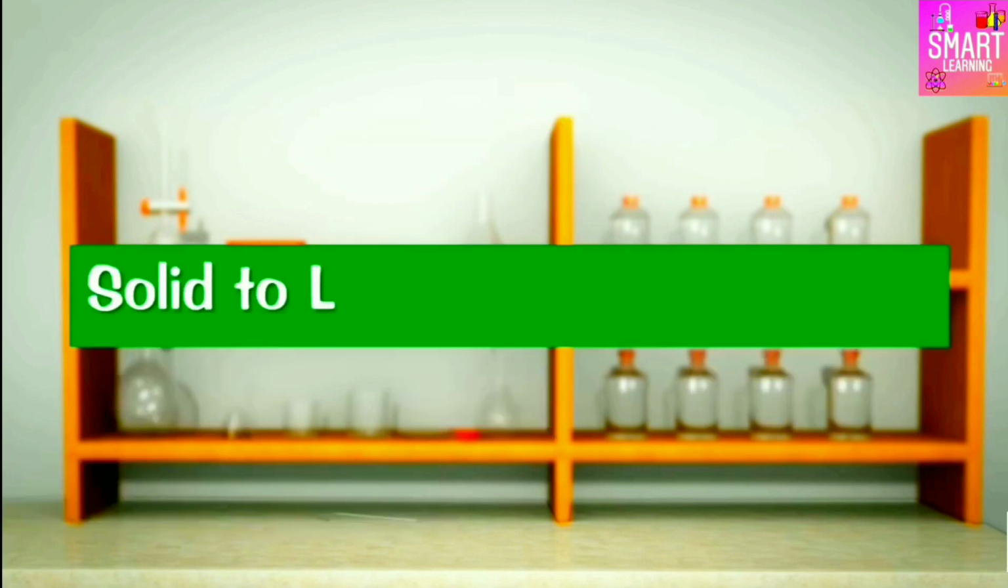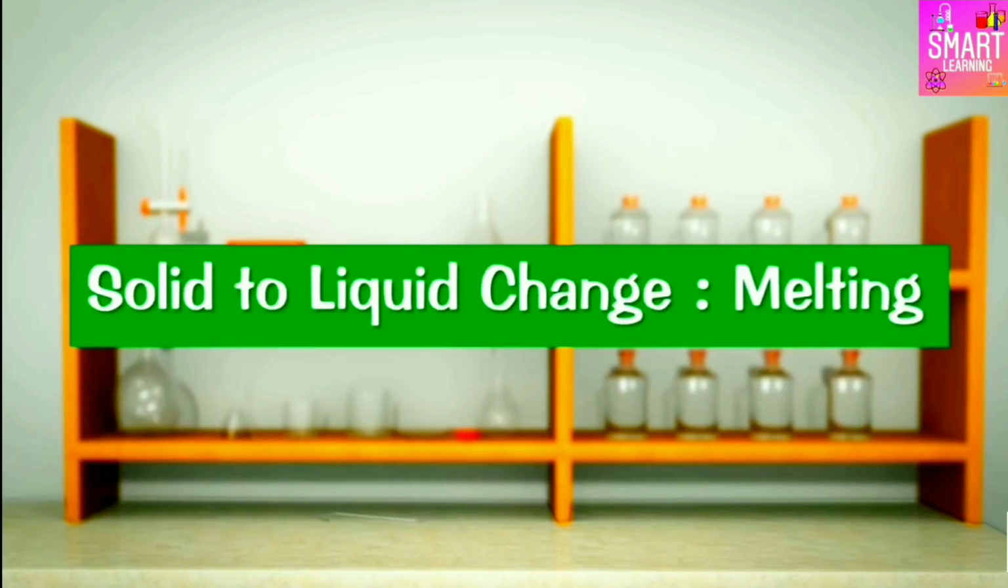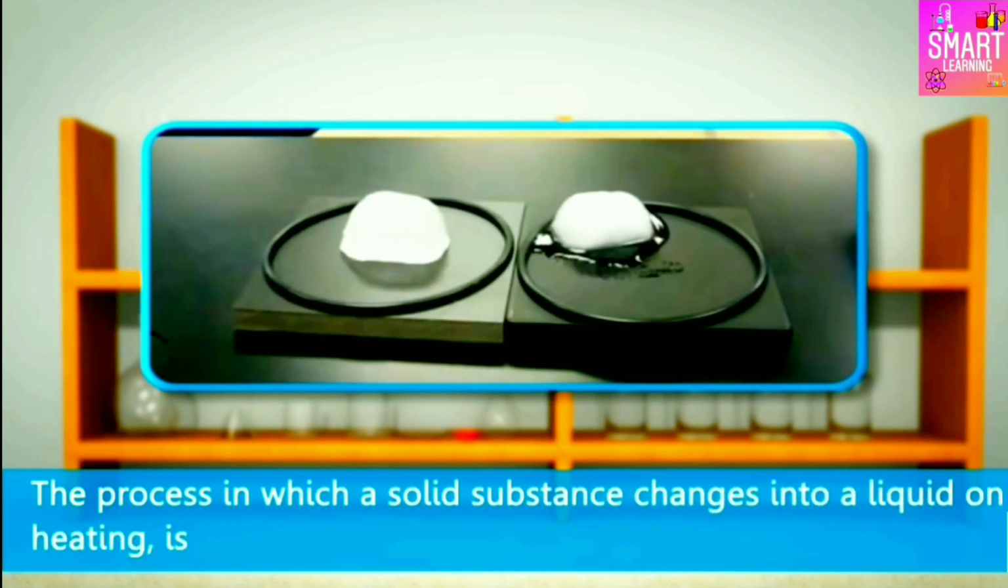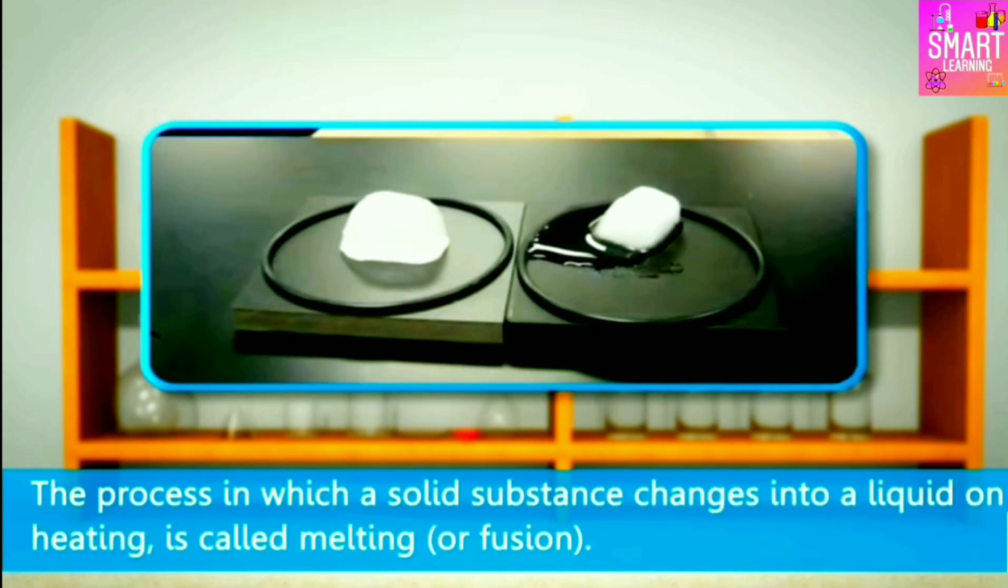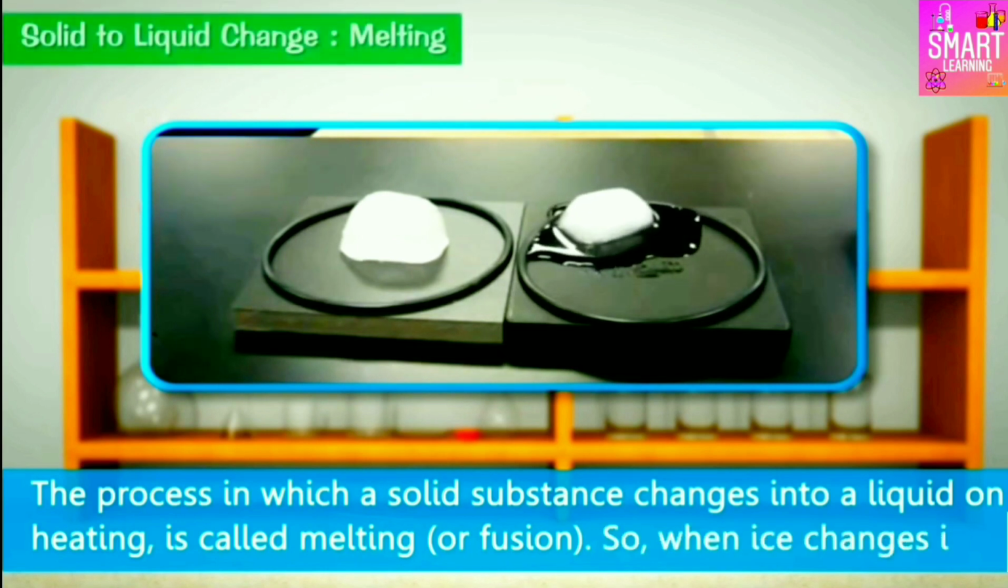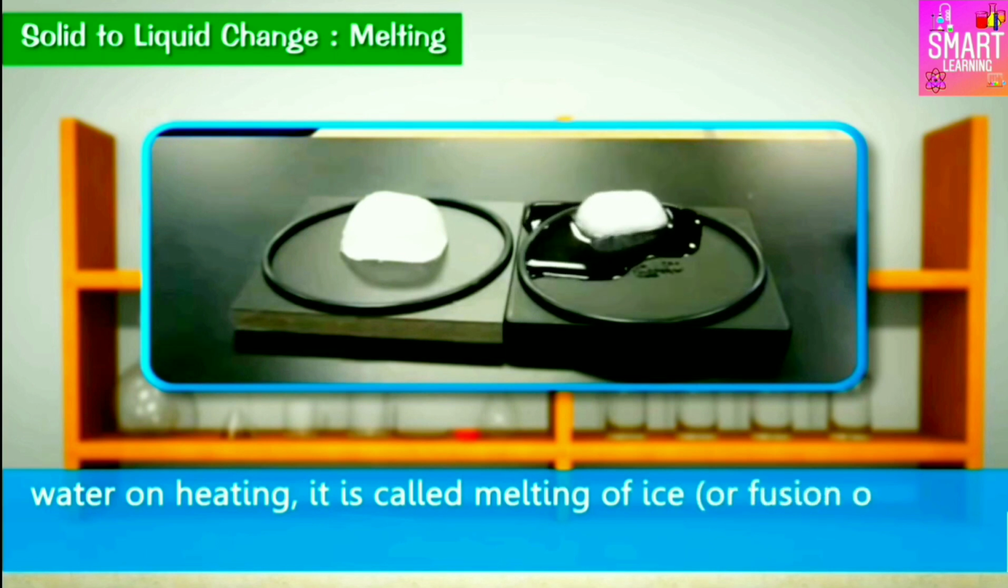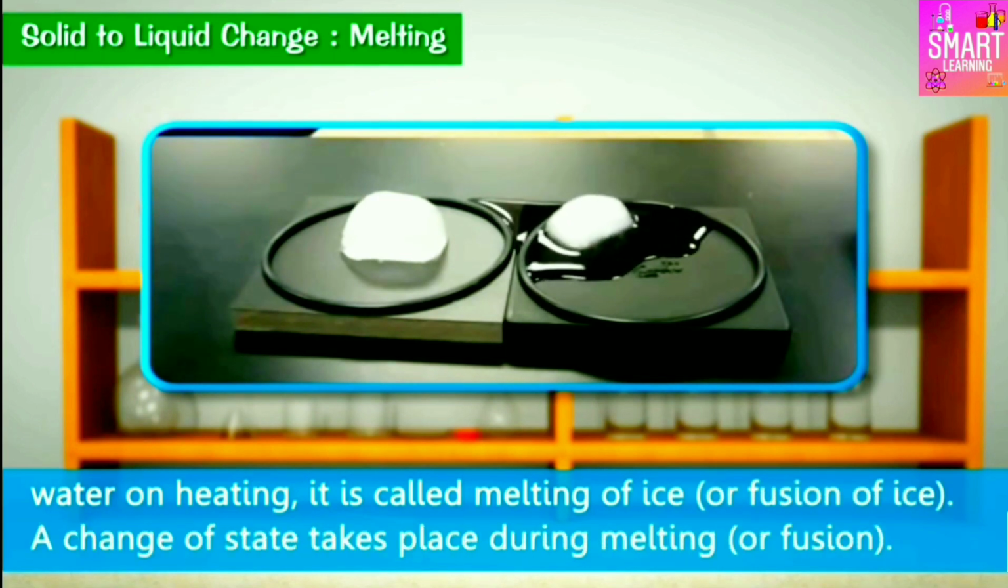Solid to liquid change, melting. The process in which a solid substance changes into a liquid on heating is called melting or fusion. So, when ice changes into water on heating, it is called melting of ice or fusion of ice. A change of state takes place during melting.